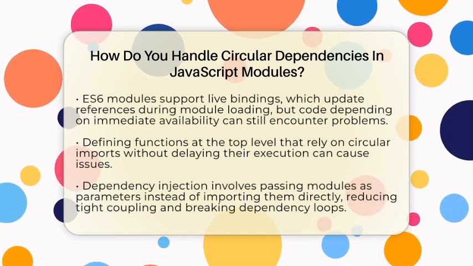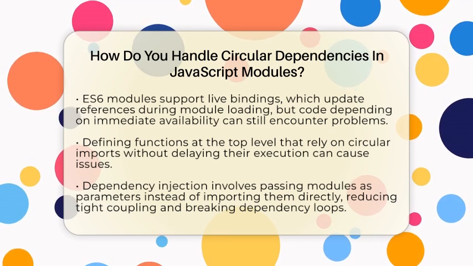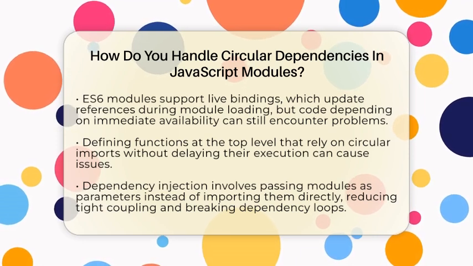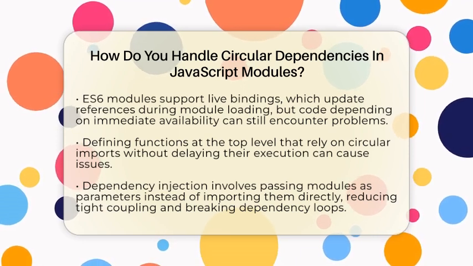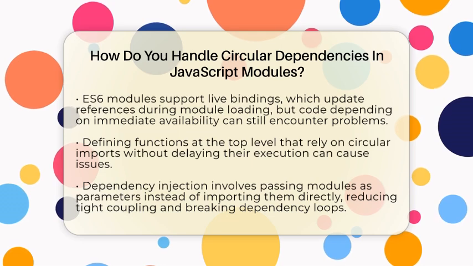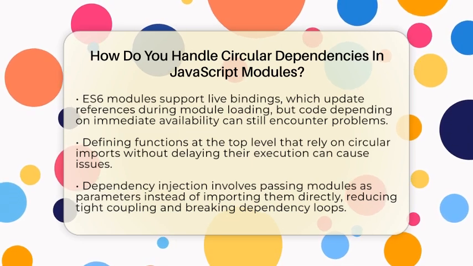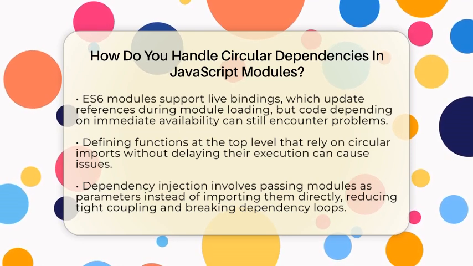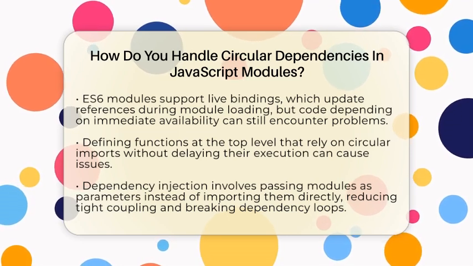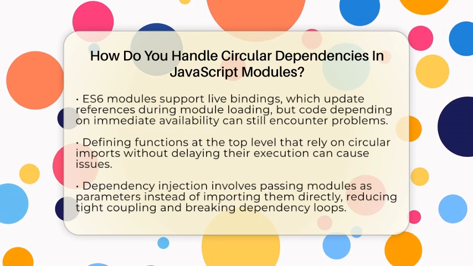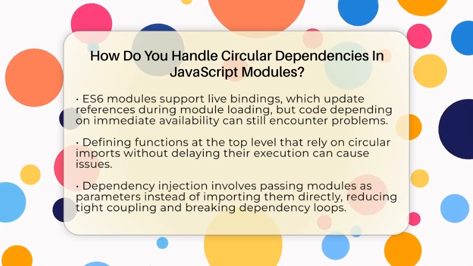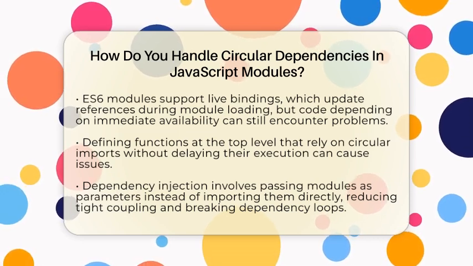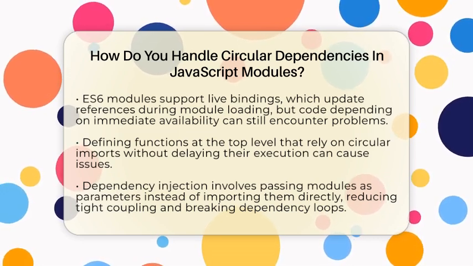One effective way to handle circular dependencies is dependency injection. Instead of modules directly importing each other, you pass dependencies as parameters. This approach reduces tight coupling and breaks the loop. For example, one module could export a function that takes another module as an argument. Then, in a main file, you connect these modules by passing the dependencies explicitly.